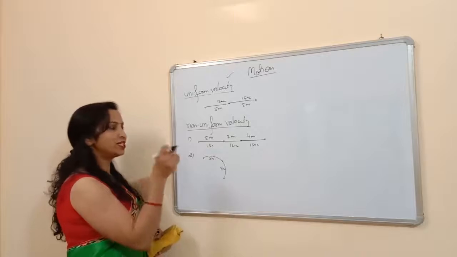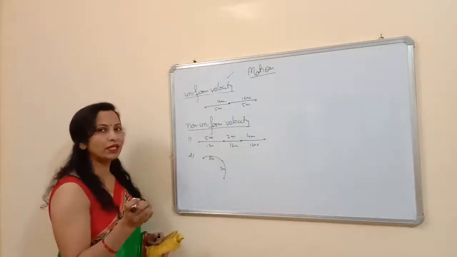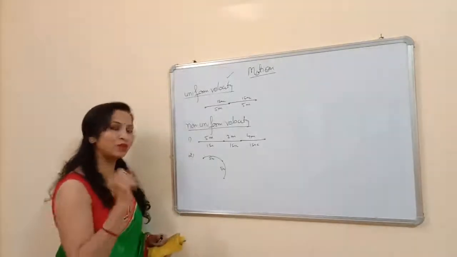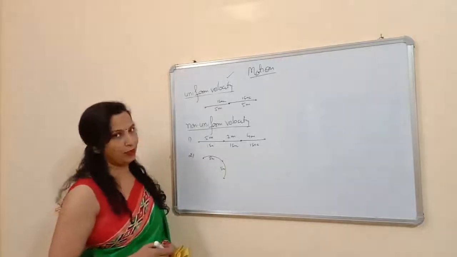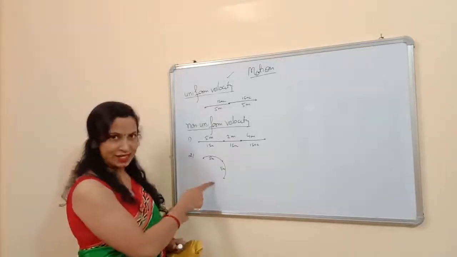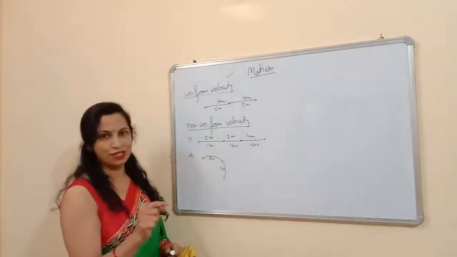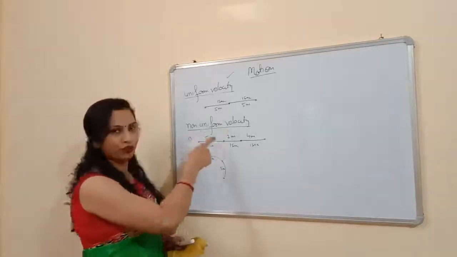So it is covering equal distance in equal intervals of time, but not in a straight line. This type of velocity is also called non-uniform velocity. So the second condition is when a body covers equal distance in equal intervals of time, but the direction of the body regularly changes.